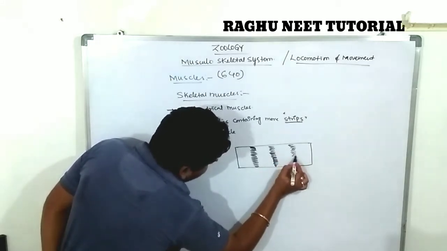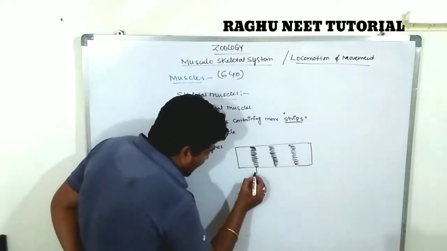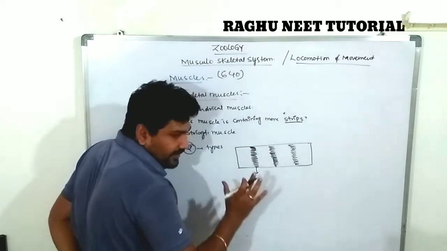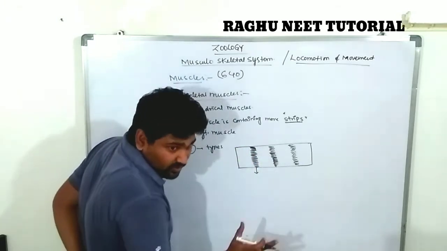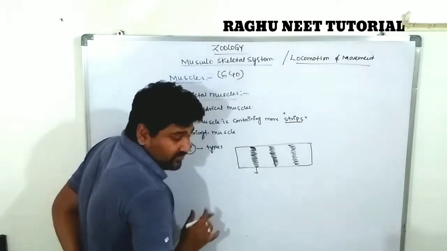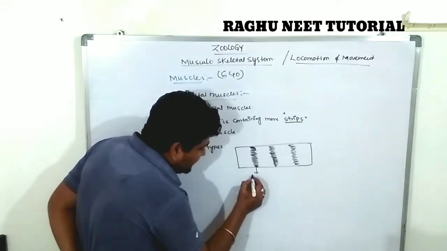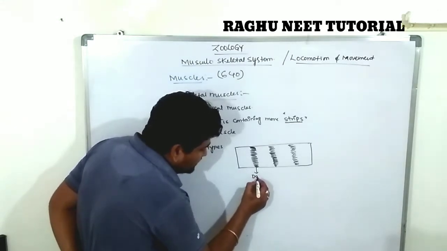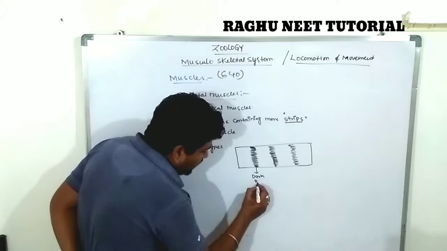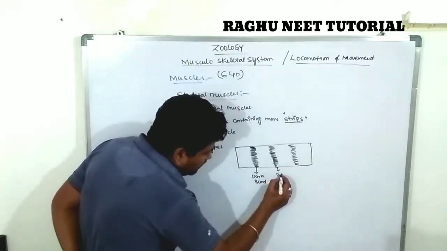It looks like a cylinder-like structure. The dark stripes appear prominently on the outside of the muscle. So these are called striped muscles. This stripe looks dark in color, so it is called the dark band.